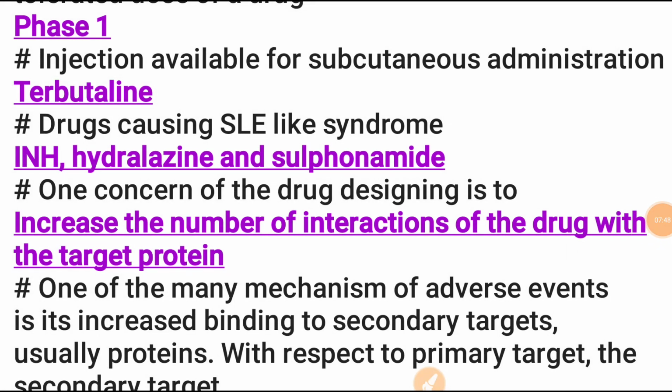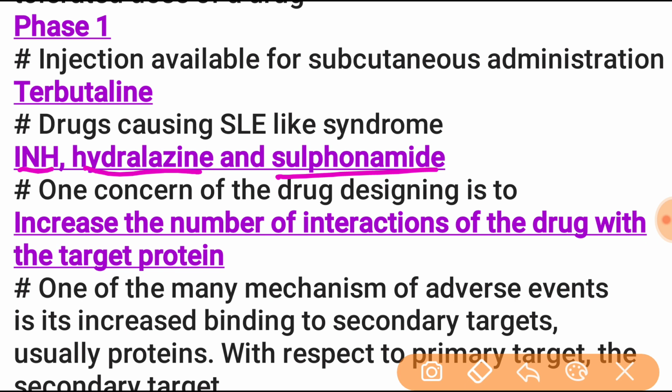The injections available for subcutaneous administration are terbutaline, insulin, morphine, goserelin. These are subcutaneous administration drugs. Next, drugs causing SLE-like syndrome are INH, hydralazine, sulfonamide, and also procainamide.